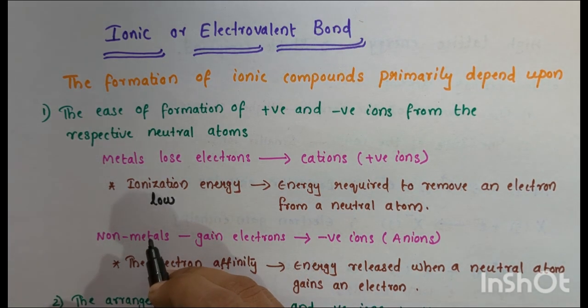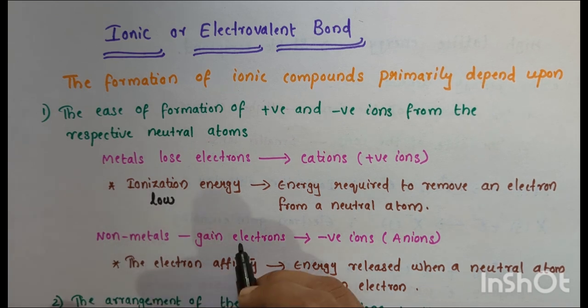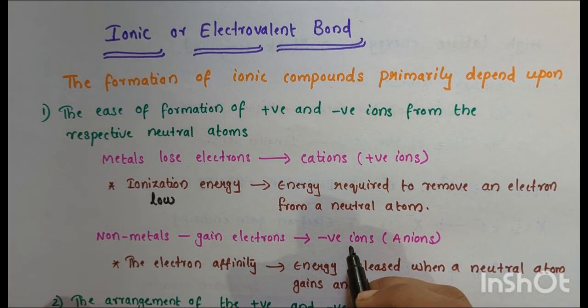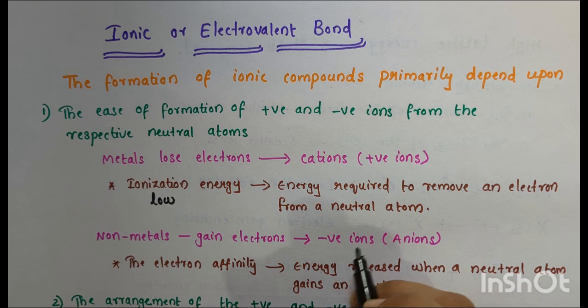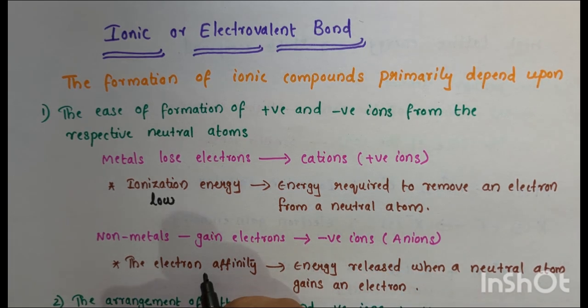Now, non-metals gain electrons to form negative ions or anions. The ease of this process depends on their electron affinity.